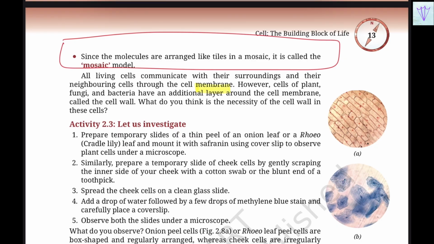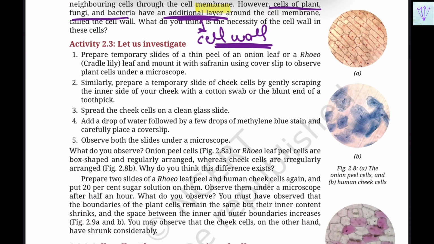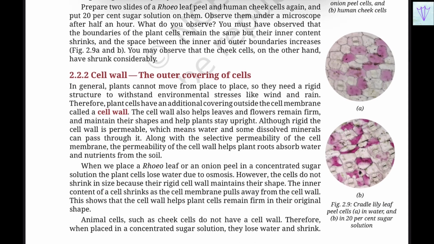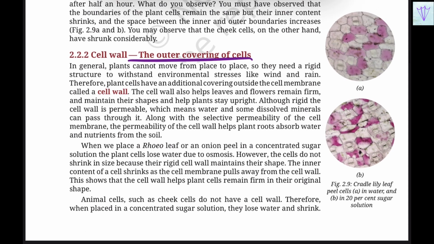However, the cells of plants, fungi, and bacteria have an additional layer. What is the additional layer? It is the cell wall. And why is it necessary? It is because of the harsh environment which they need to face. The cell wall is the outer covering of certain cells, which is the cells of plants, fungi and bacteria. So it is the rigid structure to withstand the environmental stress like wind and rain, and therefore plant cells have an additional covering outside the cell membrane which is called the cell wall.